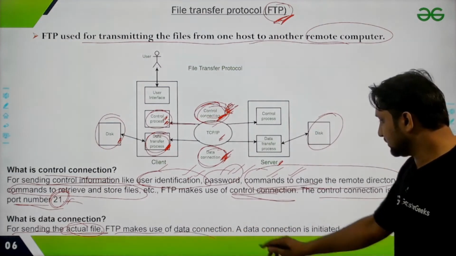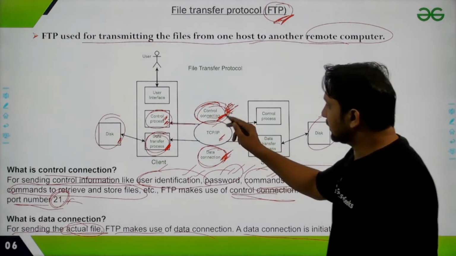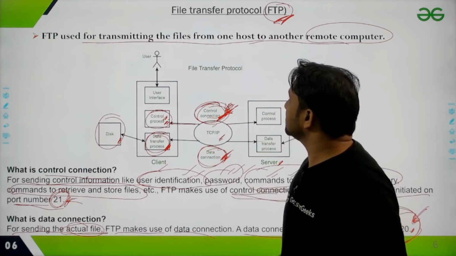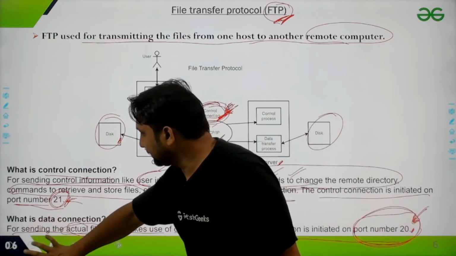This data connection is initiated at port number 20. Again, this is a port number, and every application works on a particular port. So this application works on port 20, and the control connection works on port number 21. This is the basic information about the File Transfer Protocol.